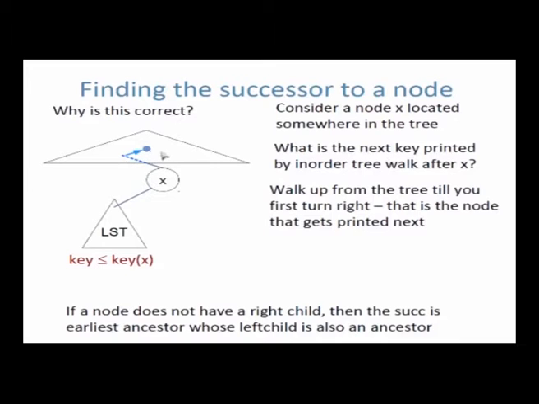So after finishing the left child you print a node. After it comes back from the left child, you print this node. So the next node that is printed in the in-order tree walk after a given node will be either a node in the right subtree, or if there is no right subtree, it will be the node found by going up the tree left, turning right and stopping. That's the node, which is why it's correct.